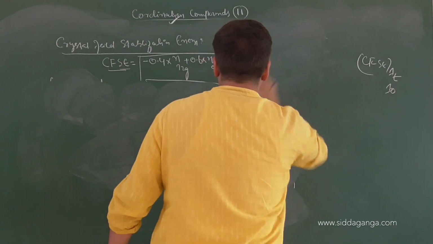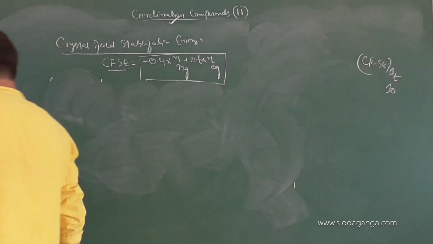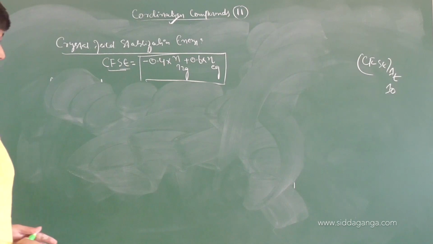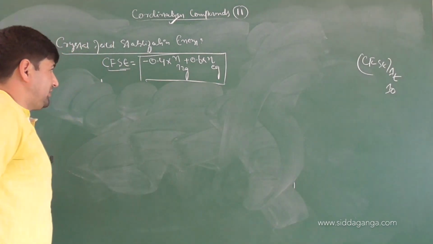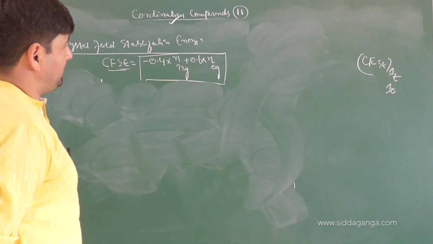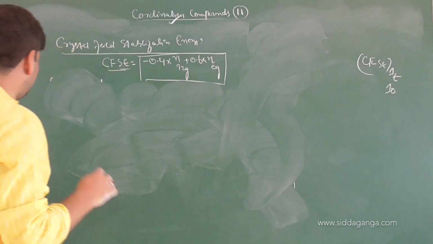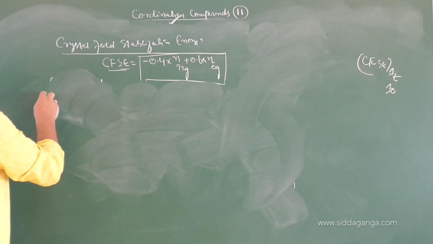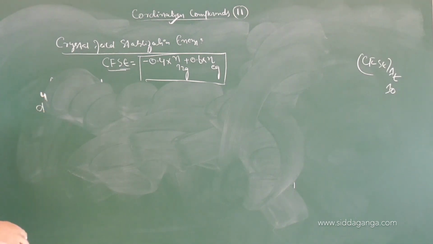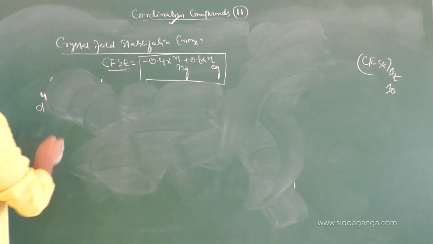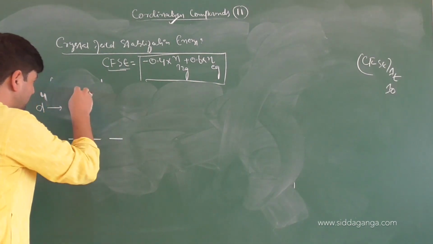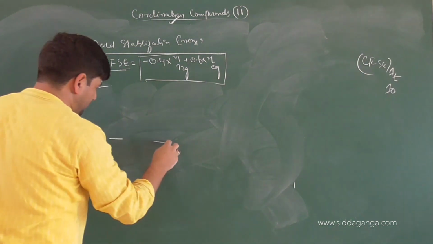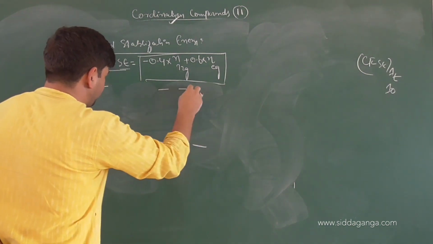Number of electrons in T2G into minus 0.4, plus 0.6 into the number of electrons in EG. Now children, if we have a D4 configuration, there are two possibilities, 1, 2, 3, 4, 5. I will write both possibilities.